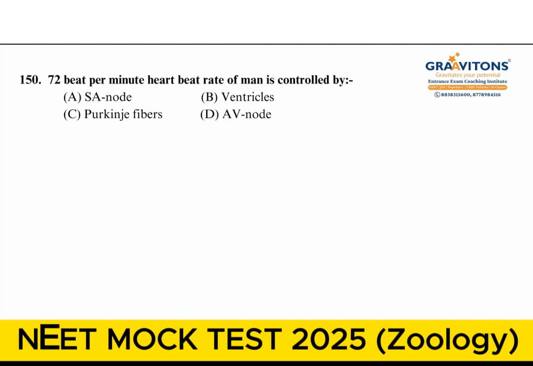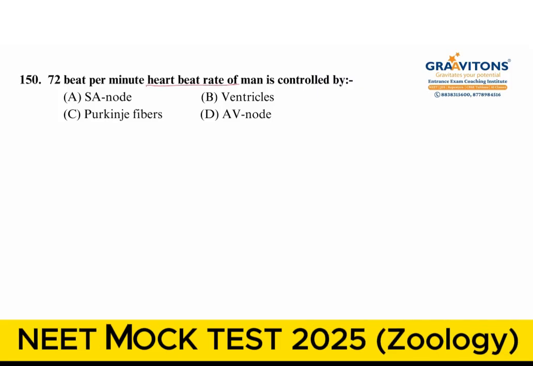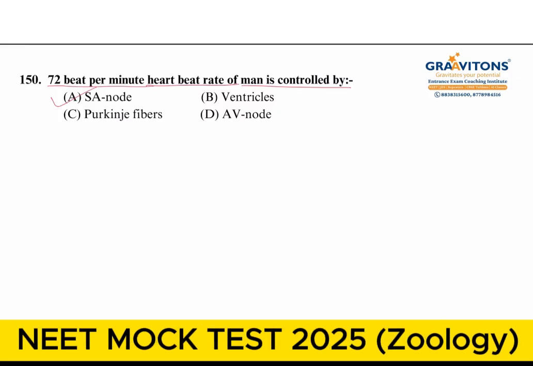Next question, 72 beats per minute. The heartbeat rate of man is controlled by. So who will be controlling out of these options? SA node as well as AV node. Both can generate action potentials, but the beats are controlled by the sinoatrial node.